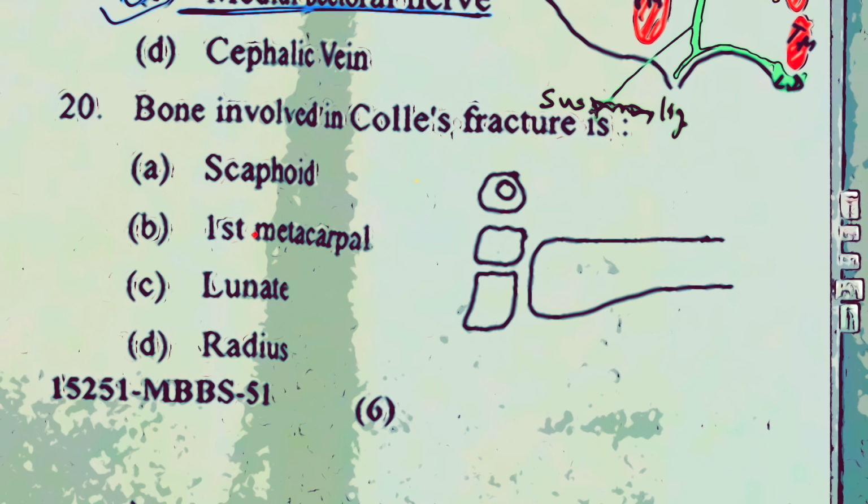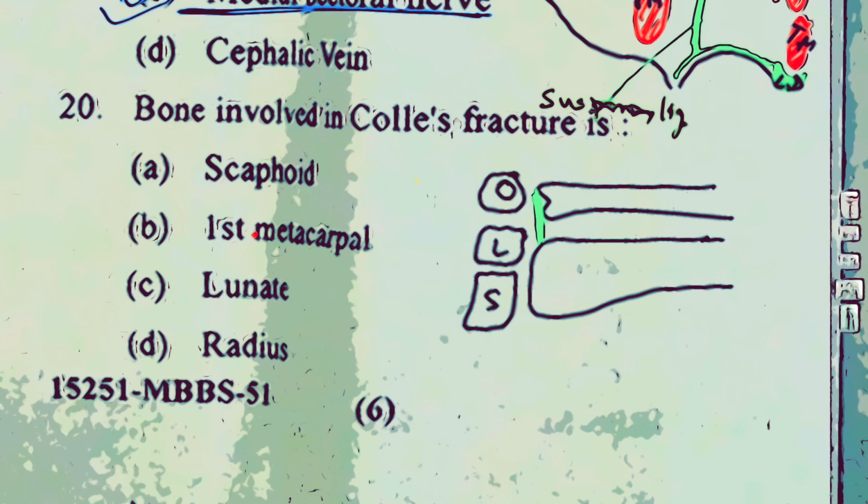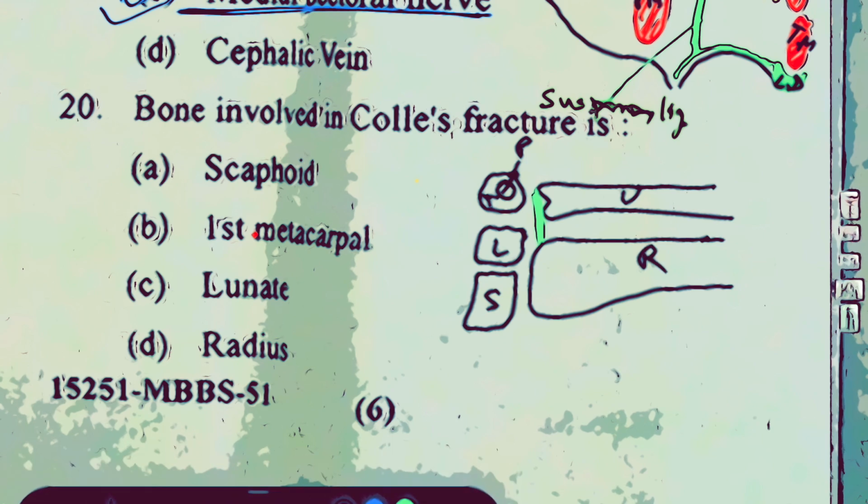You have the ulna also at the lower end, but the ulna does not participate in the wrist joint because of this intra-articular disc. The disc here is this thing. Because of this disc, the ulna does not participate in formation of the wrist joint. So the bones here are scaphoid, lunate, triquetral and pisiform.